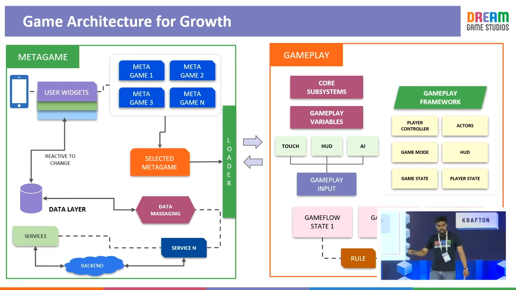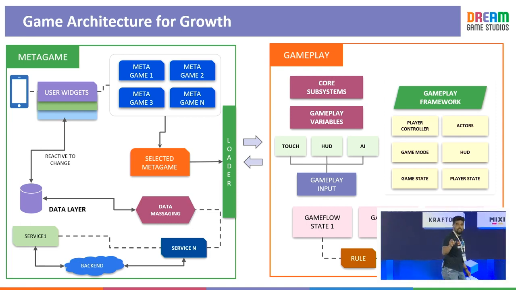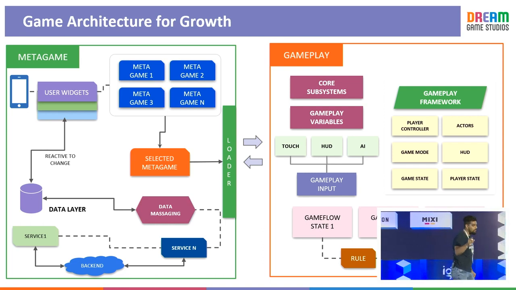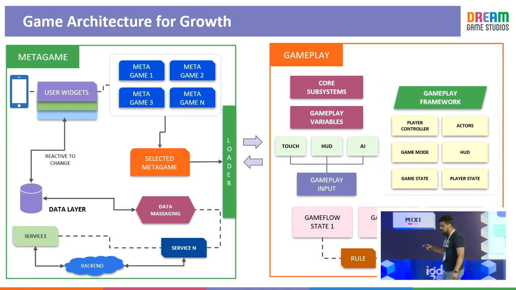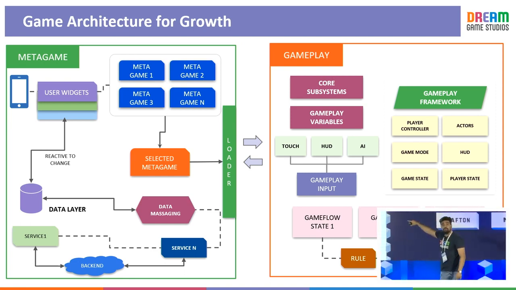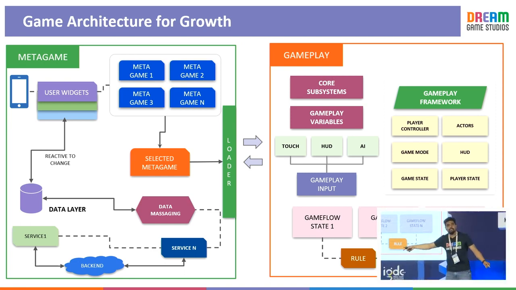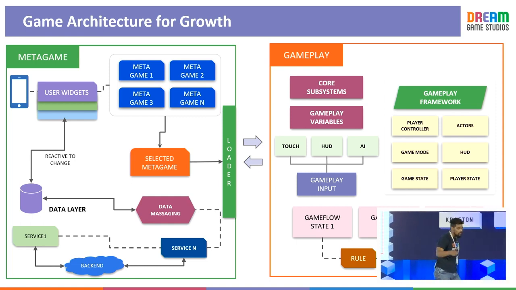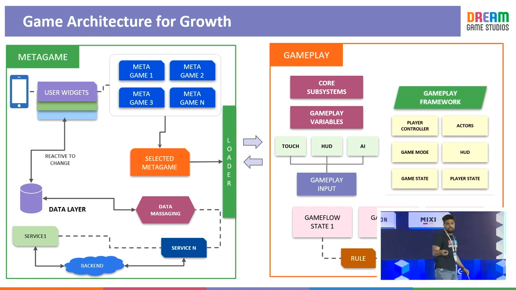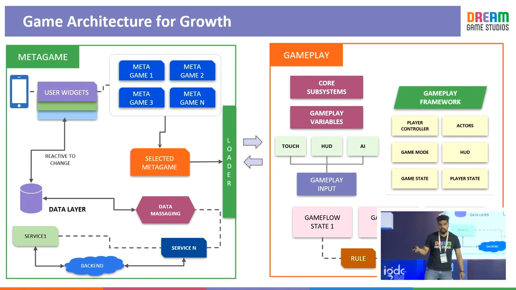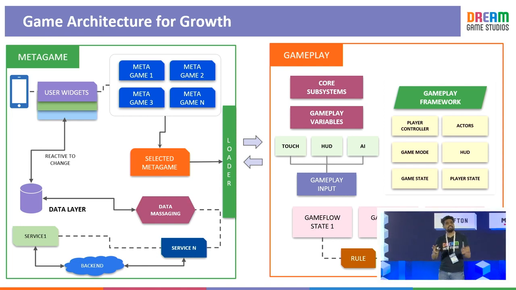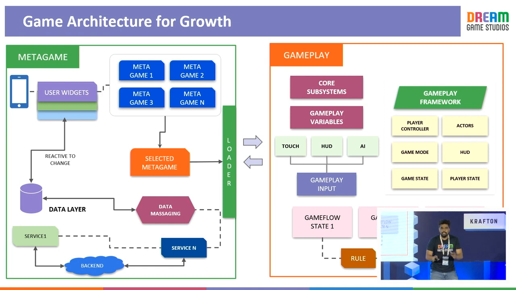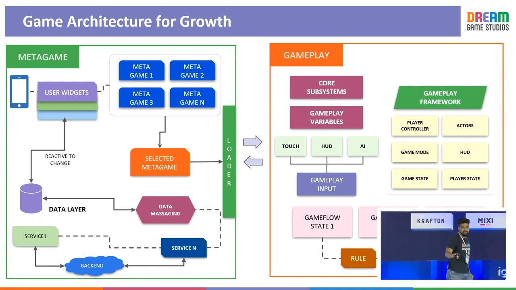One of the key things that we achieved is, from a single code base, we drive our multiplayer and standalone mode. We achieved it by having adapters at the gameplay input side. What is a multiplayer thing? It's nothing but an online input with respect to AI, right? AI versus an online input versus a touch and HUD. Simple concepts that are packaged inside the core gameplay and have nothing to do with the meta game at all.